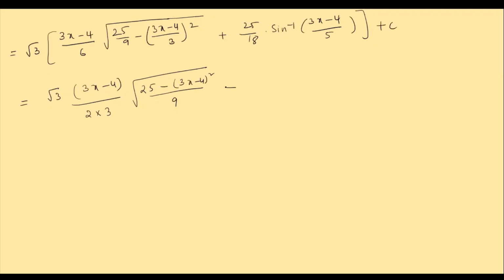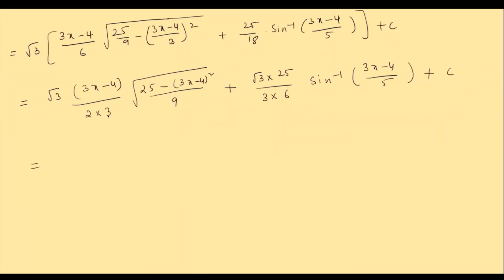Okay. Plus root 3 into 25 by 18, I can write it as 3 into 6. Clear, children? Into sin inverse of 3x minus 4 by 5 plus c,